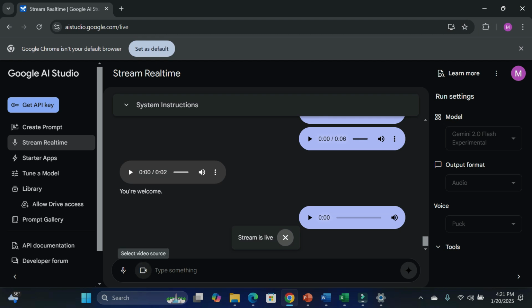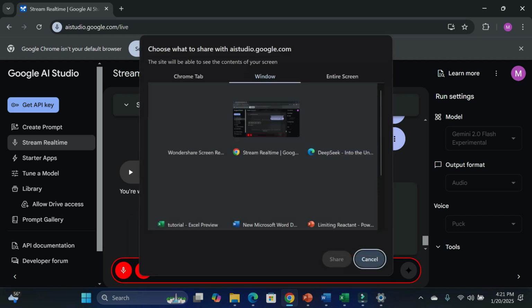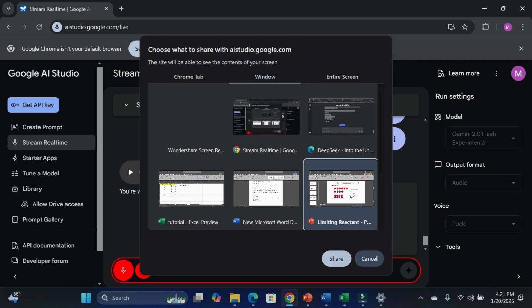So again, I'm going to click on this select video source, and I'm going to use this screen option. You can also use camera to ask it questions related to it, for which I will make a separate video. Let me click on screen, and I'm going to choose PowerPoint this time. Let me click on share.